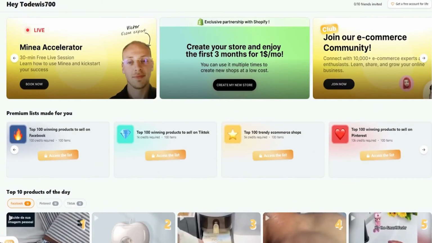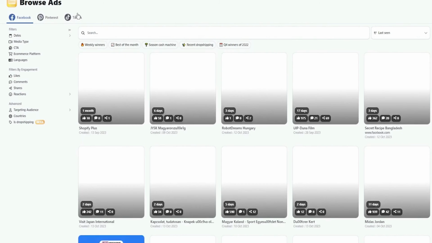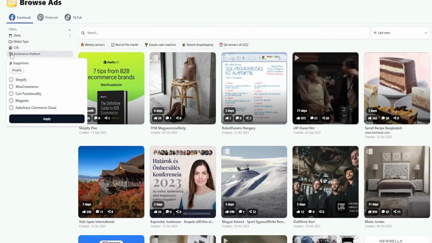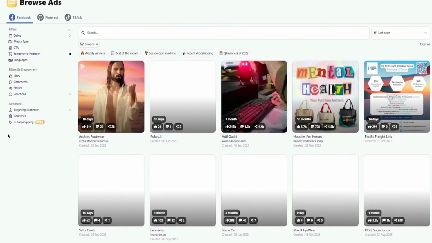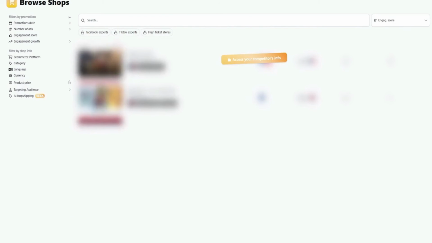And moving on, you can take inspiration from different ads by coming on browse ads. And you have Facebook, Pinterest, TikTok, and you can search for different niches. Like you can filter in the CTAs. Again, same as Pipiads, you can add e-commerce platforms. Let's say I want to go with the Shopify only ones. Once you do that, it's going to open up this for you, and it's going to give you all these different things. So Archie's Footwear, again, a very famous brand, recently just popped up. Then moving on to shops, again, same as Pipiad, you can browse different shops, but for Facebook, TikTok, and Pinterest.